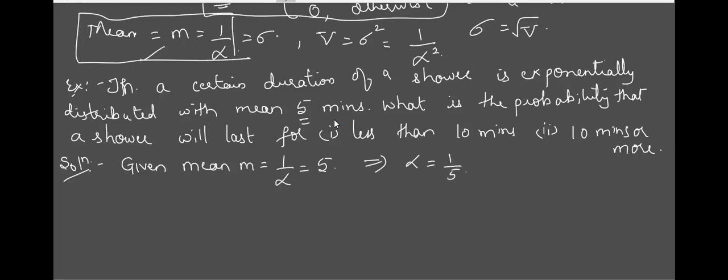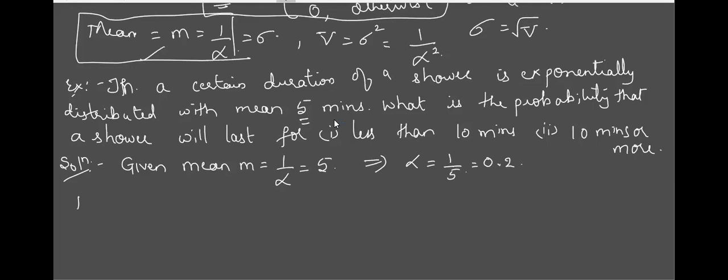Okay, write it as 1 by 5. 1 by 5 is 0.2. Yeah, take it. And one more thing, if you are getting more digits after this, better keep it as 1 by 5. No problem. Okay. Now, when alpha is there, can we write an exponential distribution for this example?